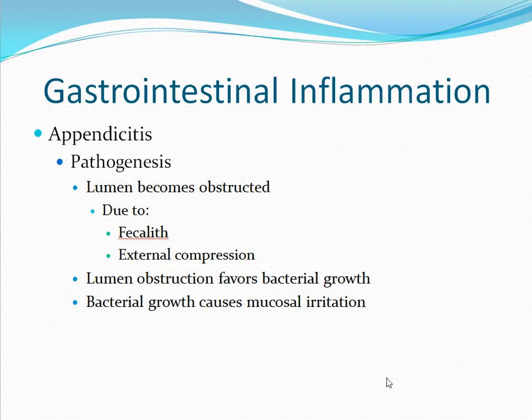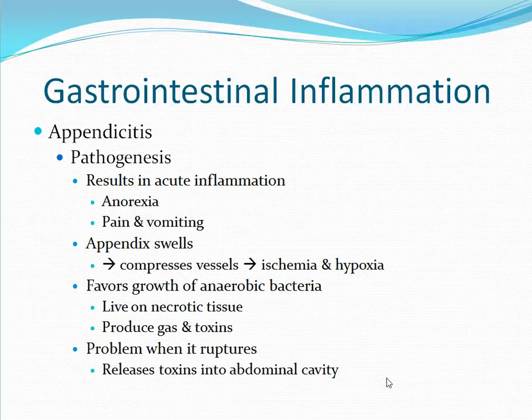This may be due to a fecalith, which is a hardened mass of fecal material. It could also be due to any type of external compression. When the lumen becomes obstructed, this is going to favor the growth of bacteria. As the bacteria grow, this results in mucosal irritation. This irritation can result in acute inflammation, causing anorexia, pain, and vomiting.